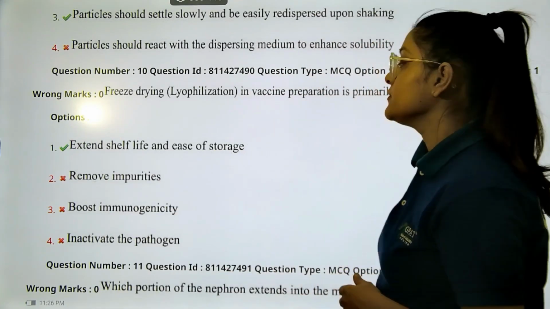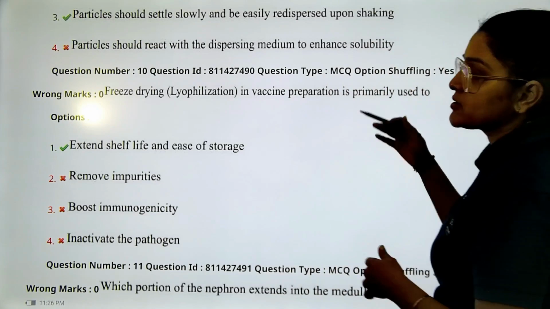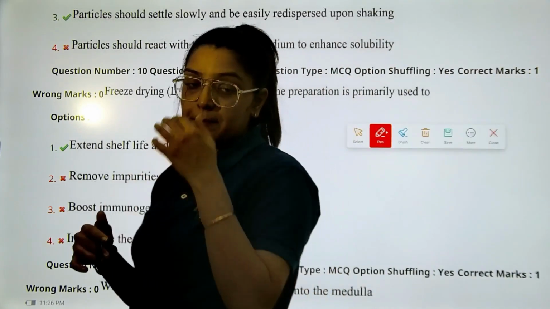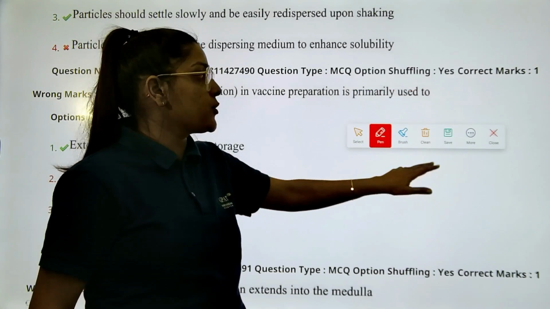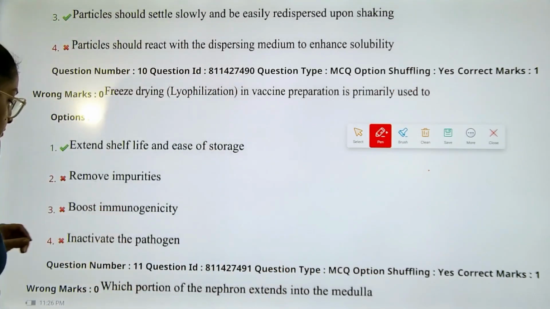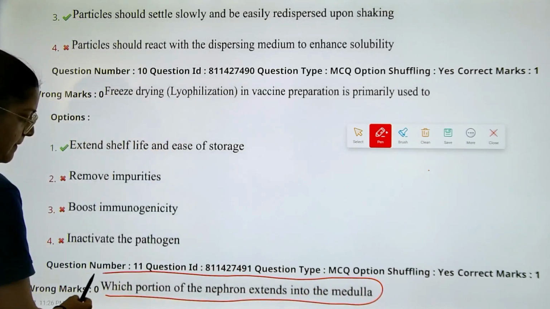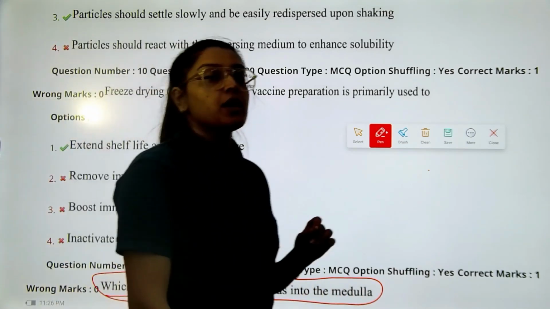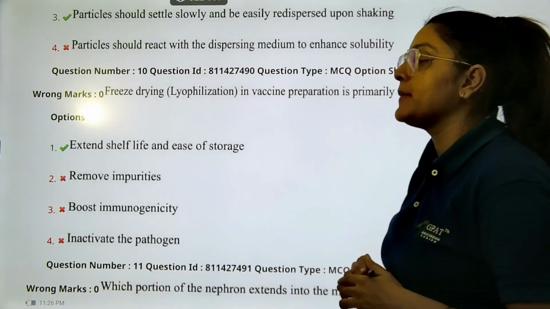Okay. Next question. There is a little bit of formatting up and down, so I hope there is not a problem. You are able to read the questions and the answers which follow. Which portion of the nephron extends into the medulla? Question says, which portion of the nephron extends into the medulla?